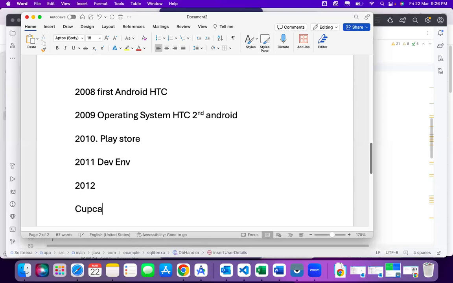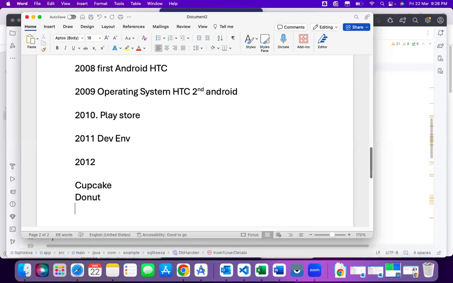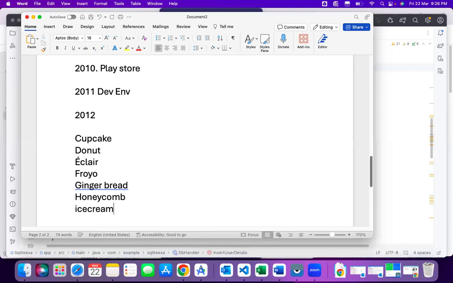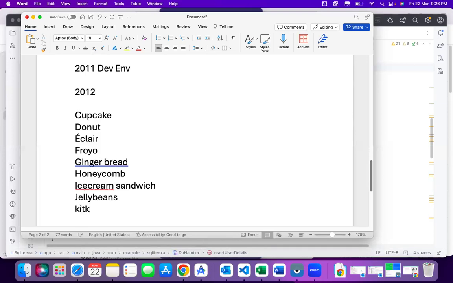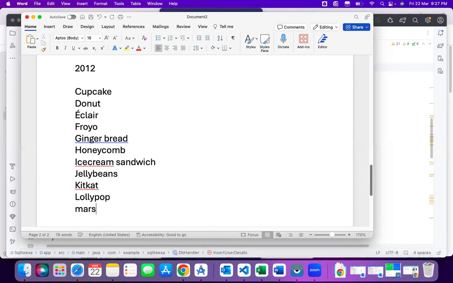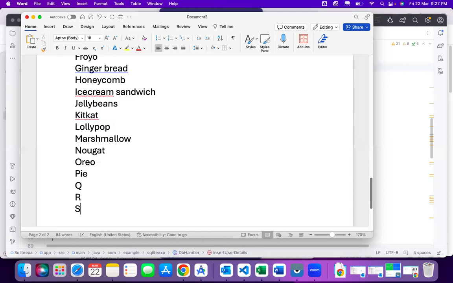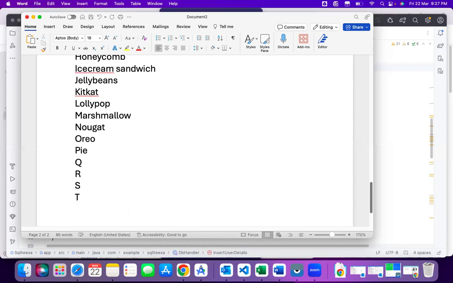I'll write a few versions here: cupcake, donut, eclair, froyo, gingerbread, honeycomb, ice cream sandwich, jelly bean, KitKat, lollipop, marshmallow, nougat, Oreo, pie, Q, R, S, and T. So these are all the different versions of Android, right?